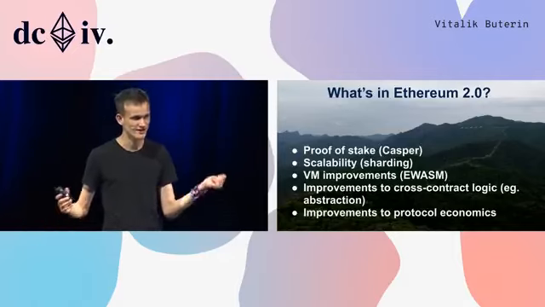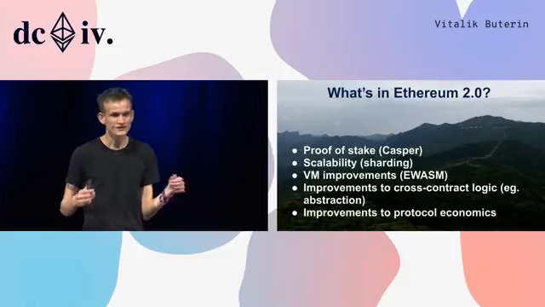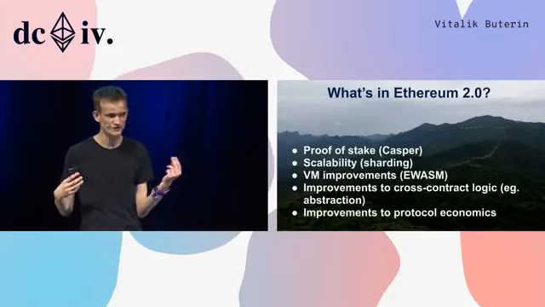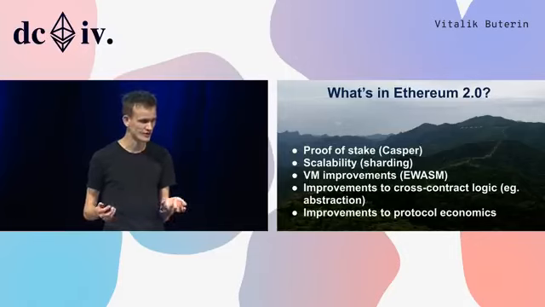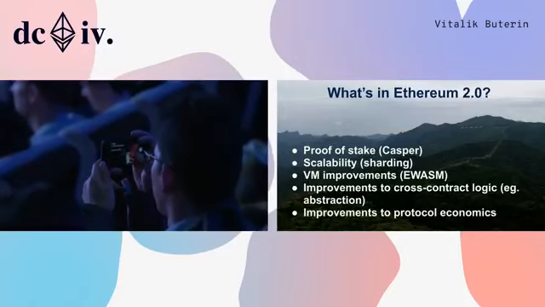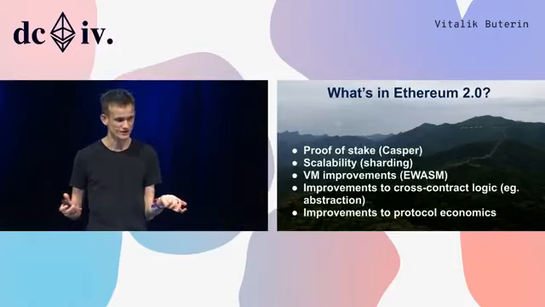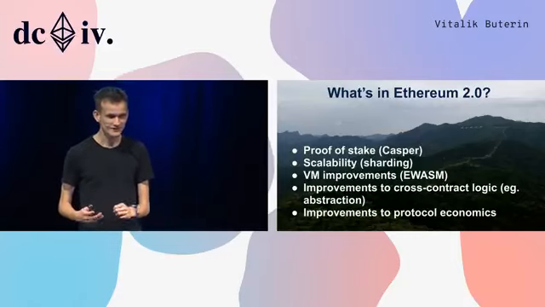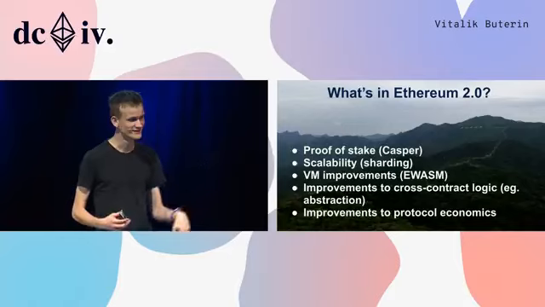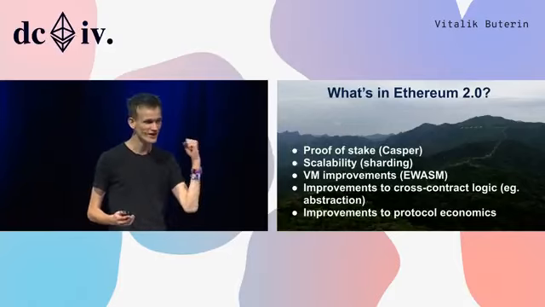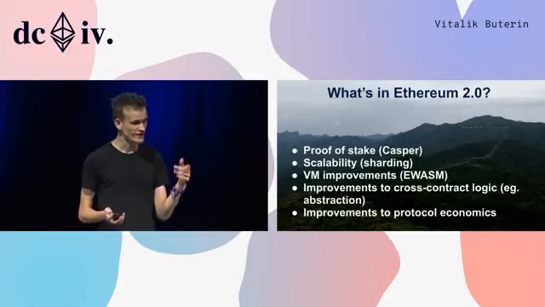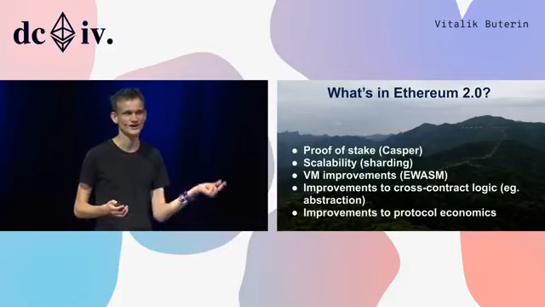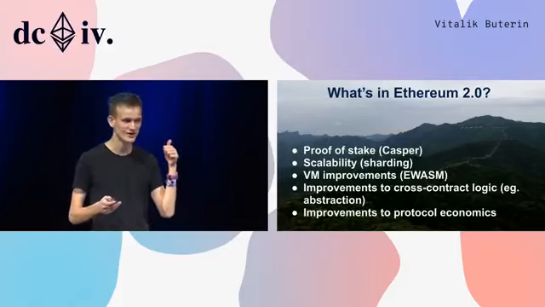Ethereum 2.0 is this combination of a bunch of different features that we've been talking about for several years, researching for several years, actively building for several years, that are finally going to come together into this one coherent whole. And these features include proof of stake, Casper, scalability, sharding, virtual machine improvements, EWASM, improvements to cross-chain contract logic, improvements to protocol economics, and really the list goes on, and there's some power law distribution. So lots of great stuff.